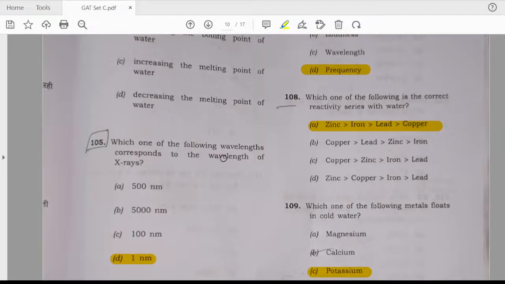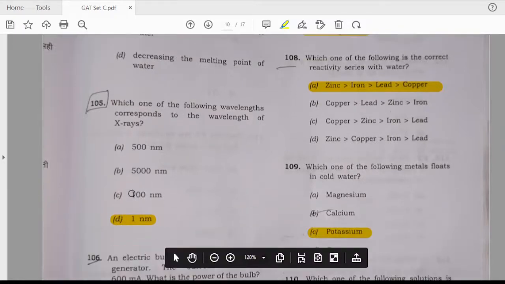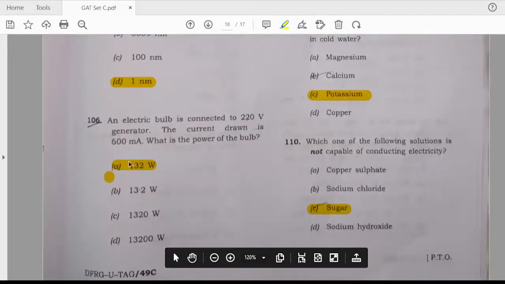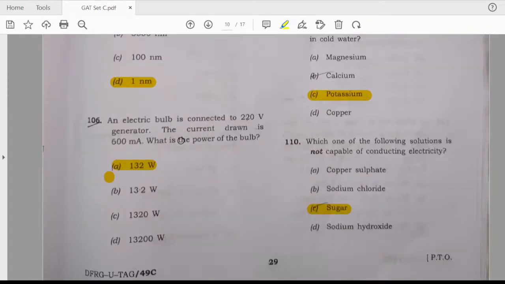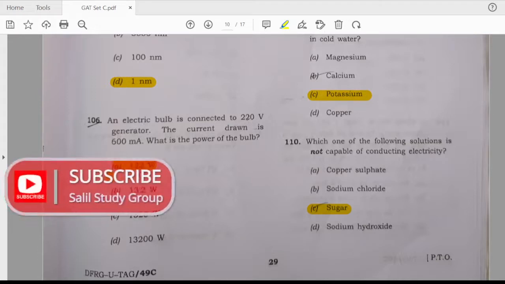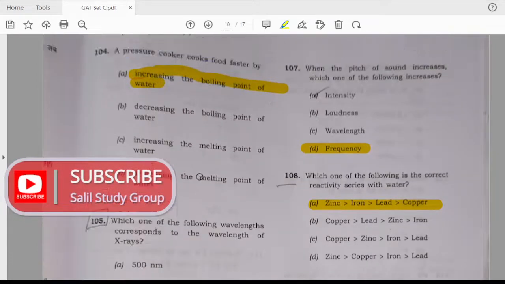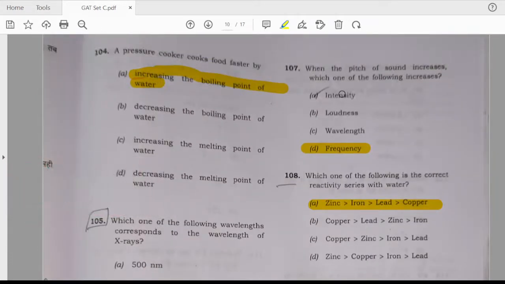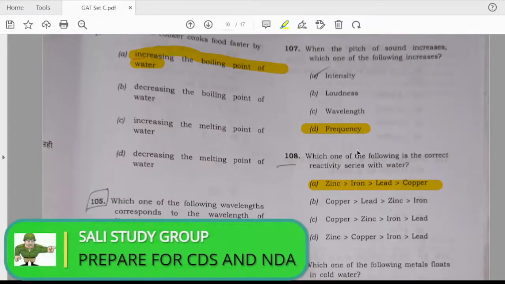105th. Which of the following wavelengths corresponds to the wavelength of X-rays? The answer is D, 1 nanometer. An electric bulb is connected to a 220 volt generator. The answer is 132 watts. When the pitch of sound increases, which one of the following increases? The answer is D, frequency.